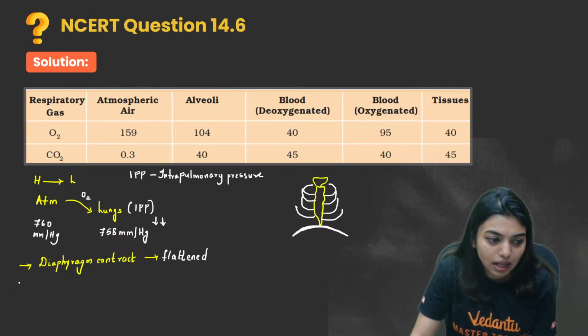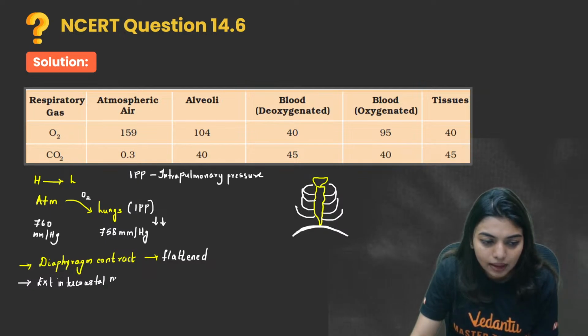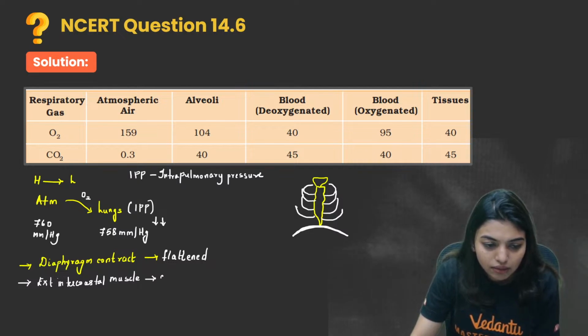With the diaphragm, there are other muscles like the external intercostal muscles. These muscles also will contract.